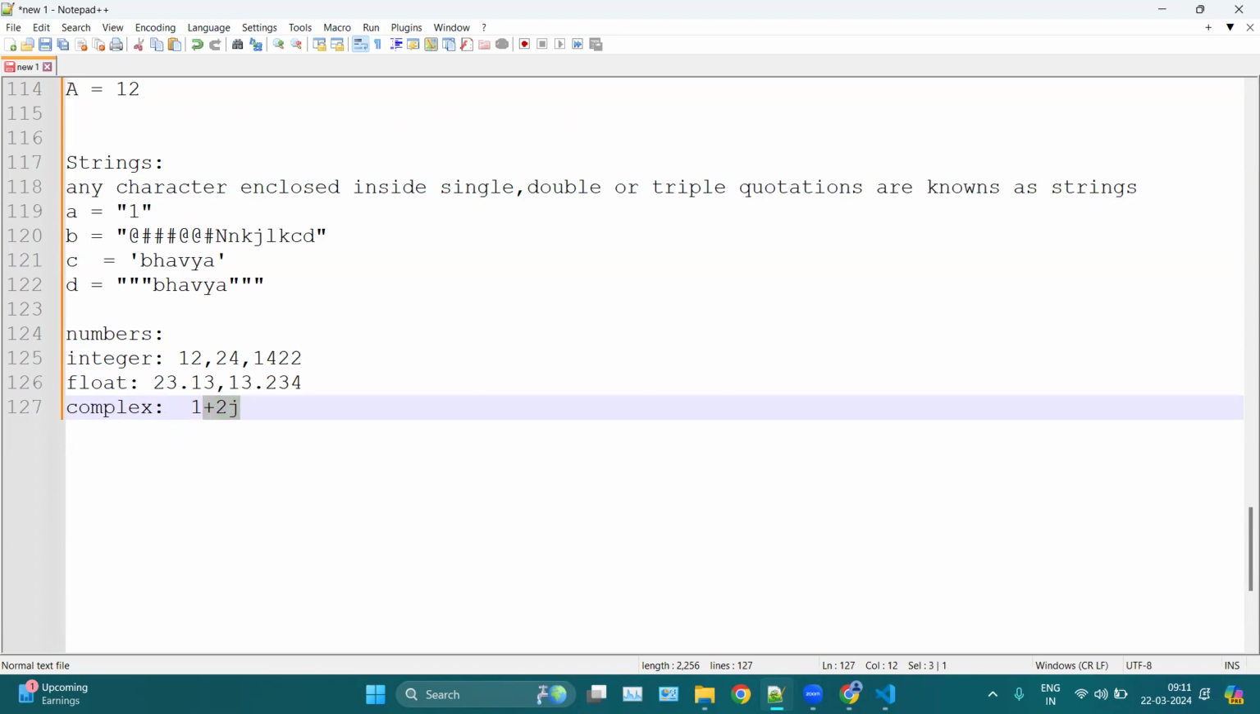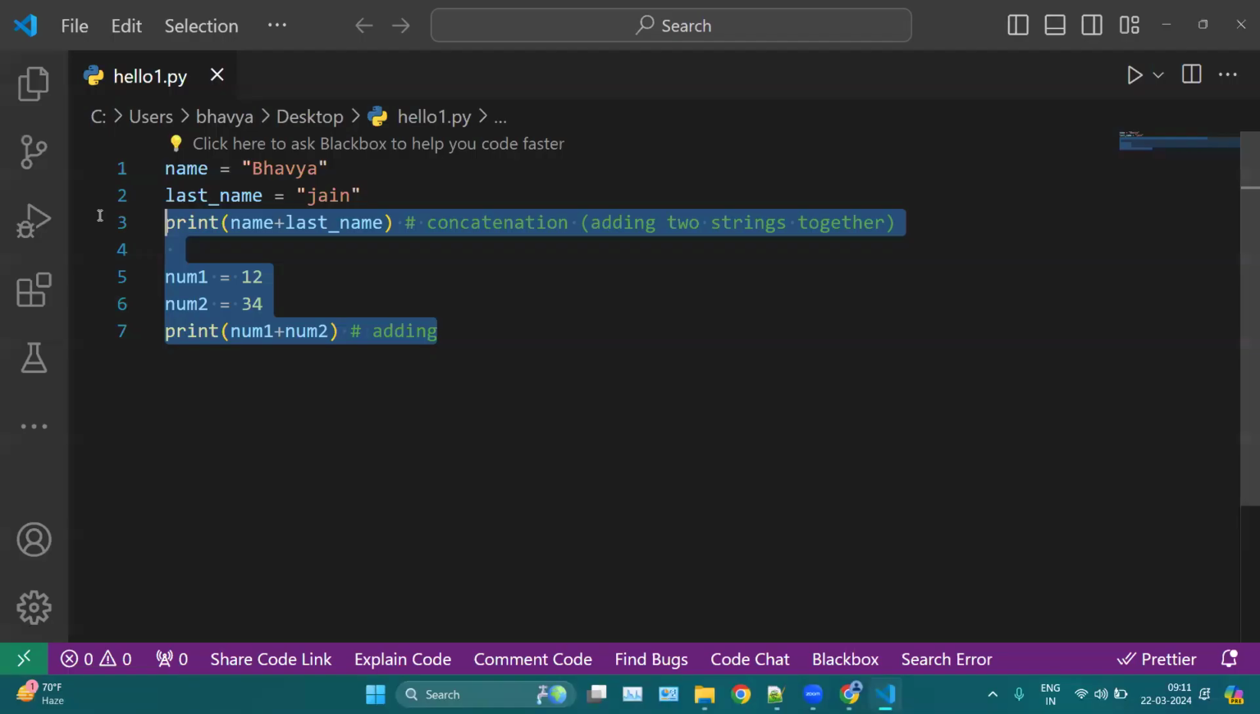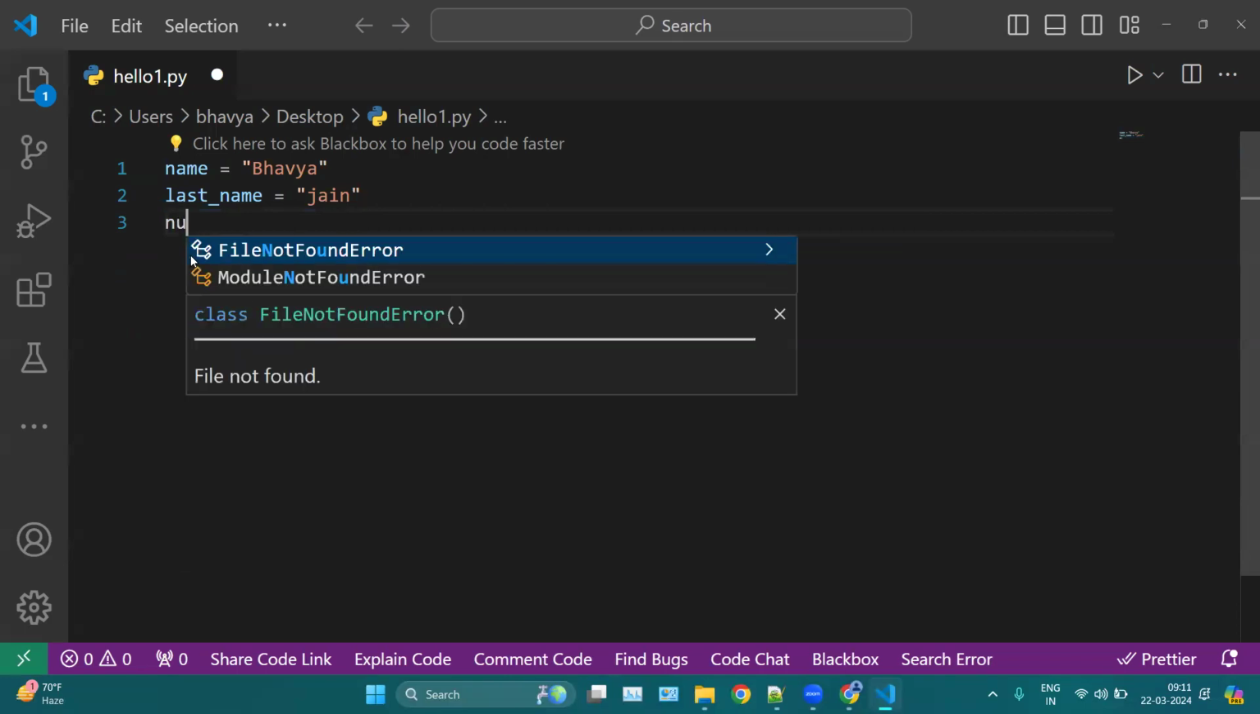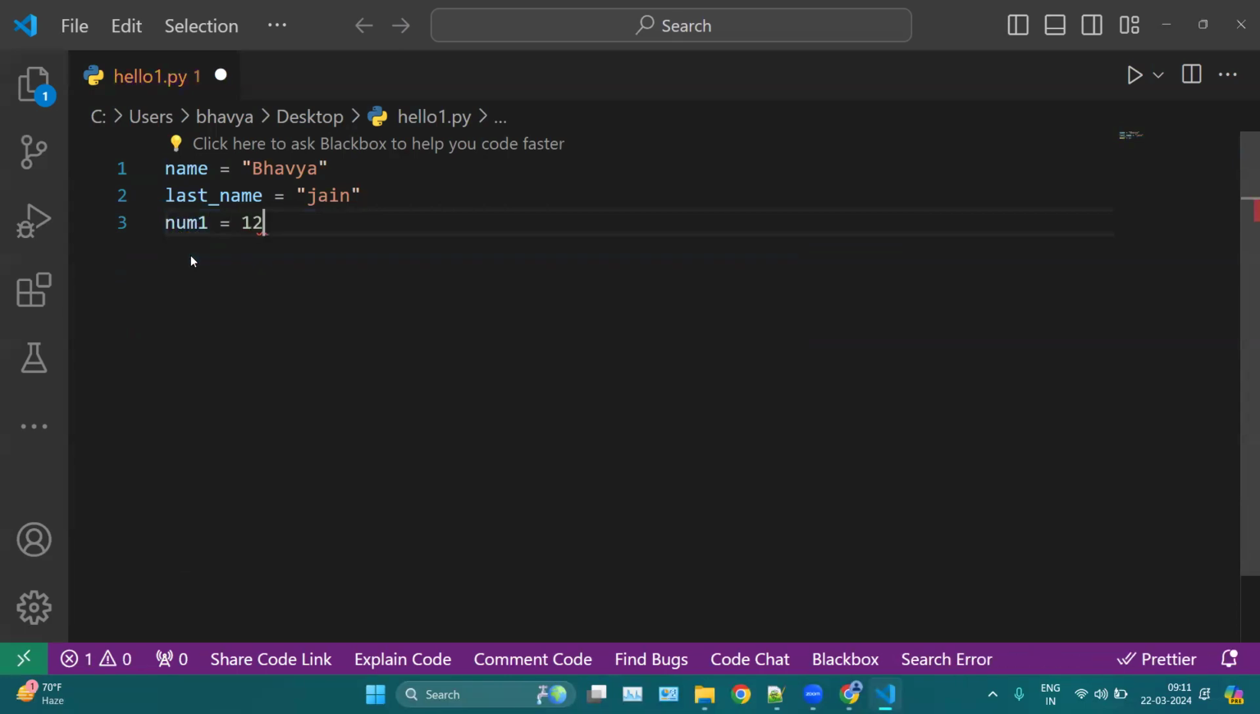So let me show you here. We can remove this. Let's say we have num1 equal to 12 here. Num2 equal, let's say, 12.34. Num3 equal, let's say, 1 plus 2j. So num1 is an integer here, num2 is a float, and num3 is a complex.